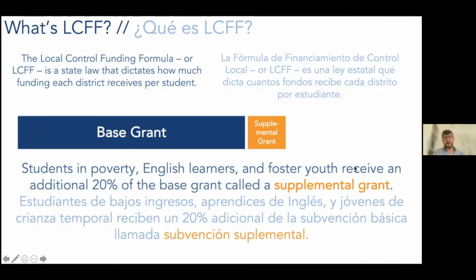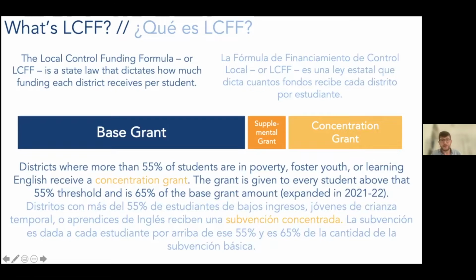And then you have the third category, which is the concentration grant. Districts that have large proportions of students who are of those three groups I described earlier, so students in poverty, foster youth, or English learners, are going to receive a concentration grant. The way that grant is distributed to districts is that for every student above that 55% threshold, once you hit the 55%, for your next student you get 65% of the base grant amount, right? So 65% of $8,800. I've made these sized based on how much a district could receive per student.